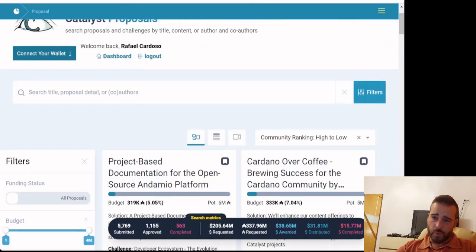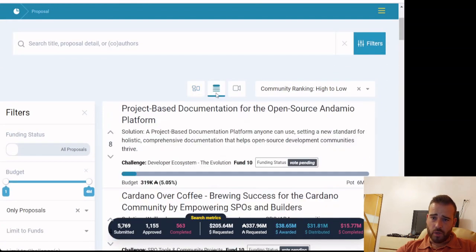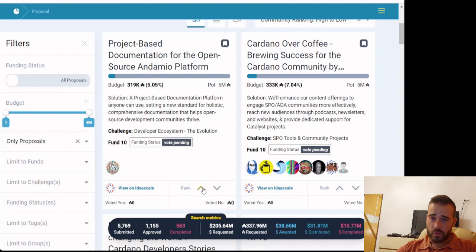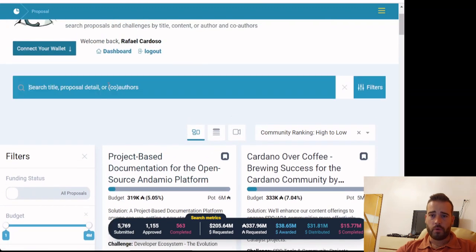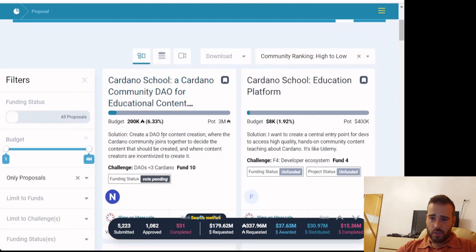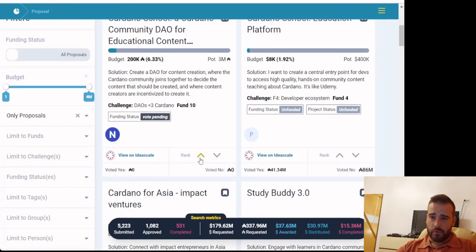And of course, if you want to participate, for example, here in the view, you have the ranking. You can also yourself, after you have an account and you're logged in, you can rank the proposals yourself. You just need to upvote them or downvote them here in the Catalyst app. For example, I'll look at Cardano School, my proposal. I'll just search it. It's here, and we can upvote it if we want to. Okay, and give it a little bit more in the rank.